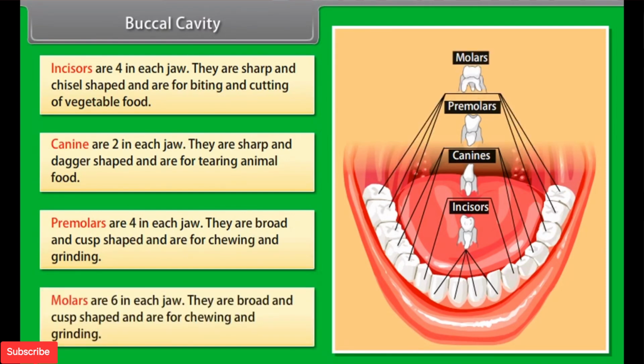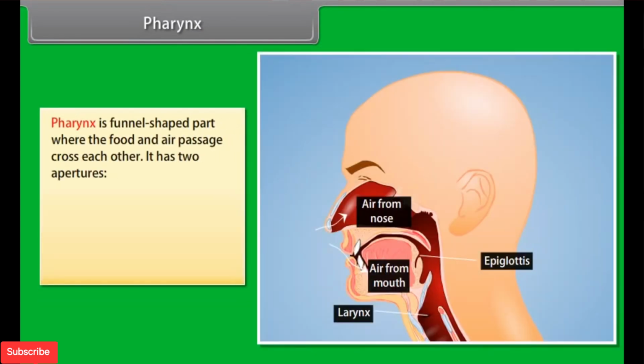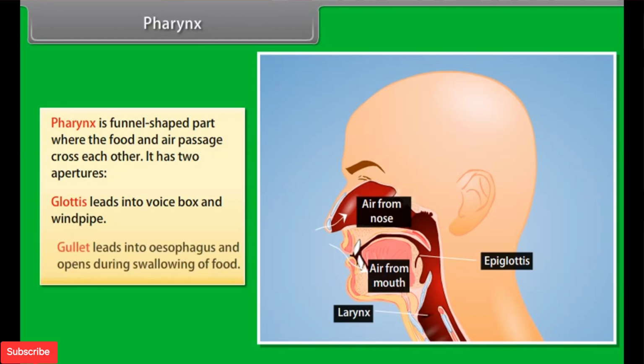Molars are six in each jaw. They are broad and cusp-shaped and are for chewing and grinding. Pharynx. Pharynx is a funnel-shaped part where the food and air passage cross each other. It has two apertures. Glottis leads into voice box and windpipe. Gullet leads into esophagus and opens during swallowing of food.